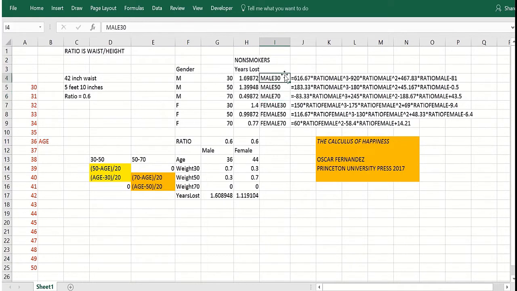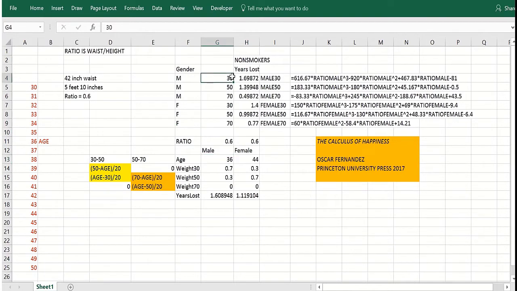So, for example, if you're a male 30 years old, the number of years you would lose of life based on your ratio would be 616.67 times the ratio cubed minus 920 times the ratio squared plus 467.83 times the ratio minus 81. And there's an equation for males 50, males 70, females 30, females 50, females 70, and we've used range names throughout this, as you'll see. And so the question would be, if I type in a given age for a male or a female, how many years of life would they lose?